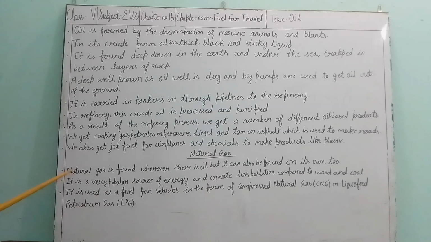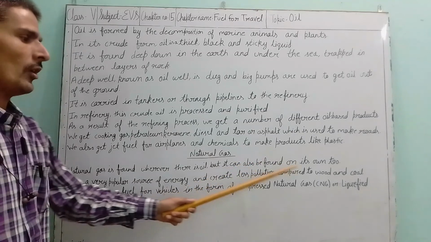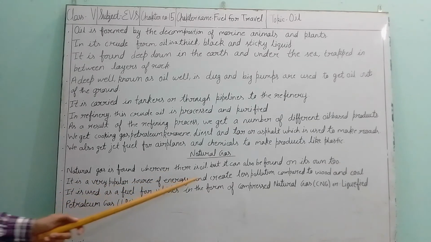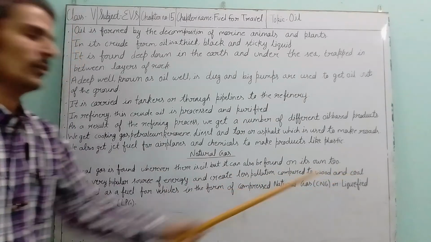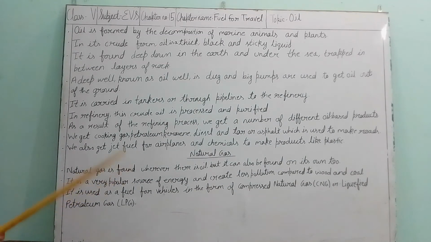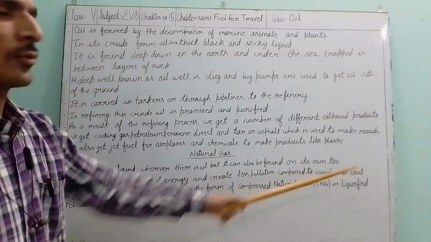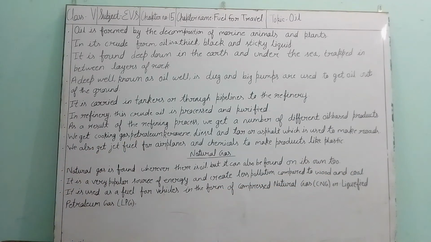Natural gas. Natural gas is found wherever there is oil, but it can also be found on its own. It is a very popular source of energy and creates less pollution compared to wood and coal. At present it is very popular and we are using it a lot. The reason is that it creates less pollution. If we use coal or wood, it causes more pollution, but natural gas causes less pollution.